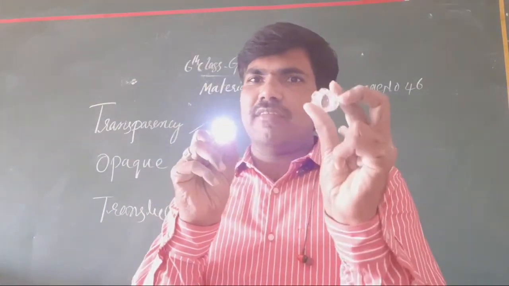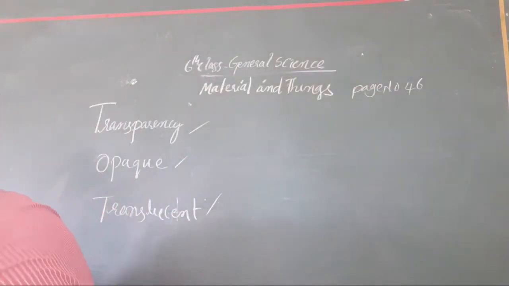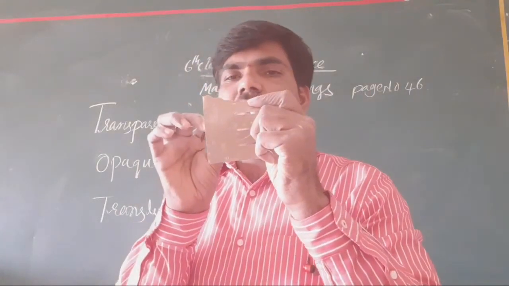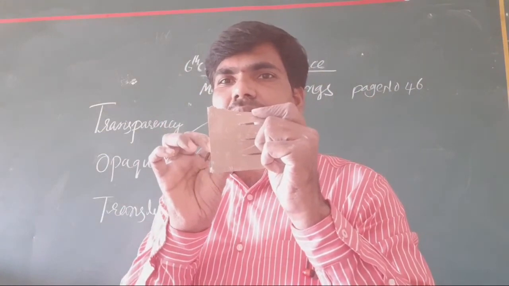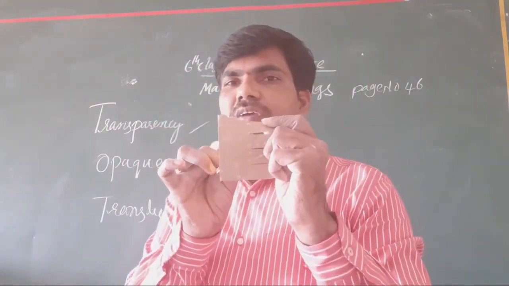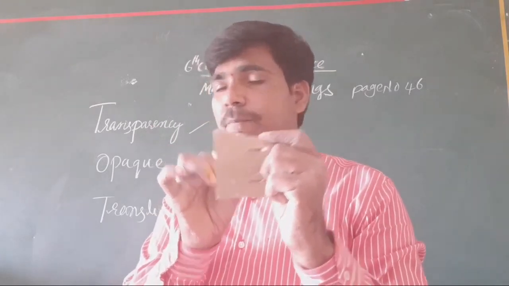But I remove this glass. I take here one cardboard. Now does it appear? It does not appear now. This light does not appear. Okay, when we observe it through one thick sheet, a thick paper sheet.